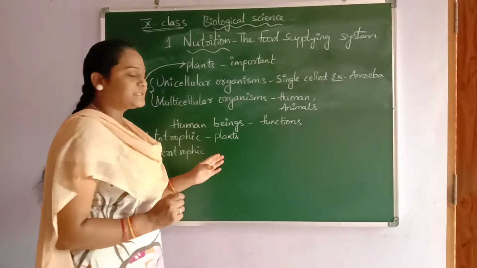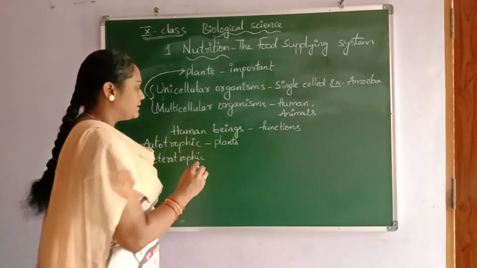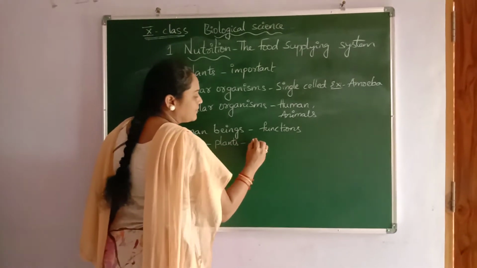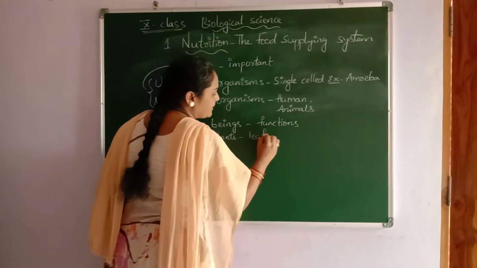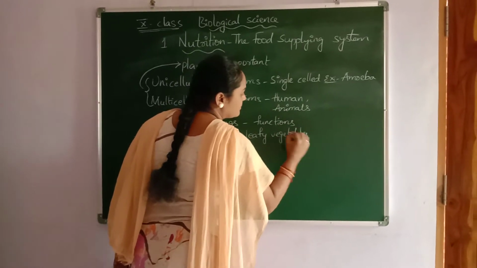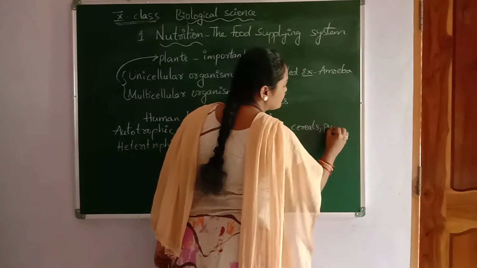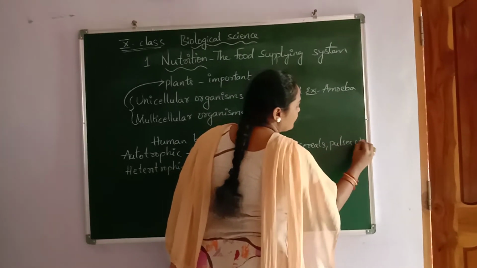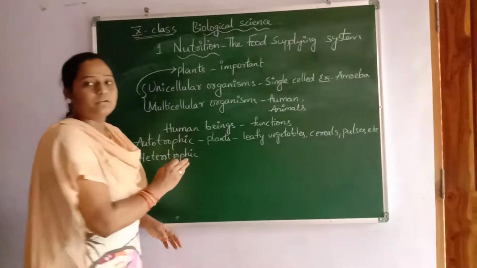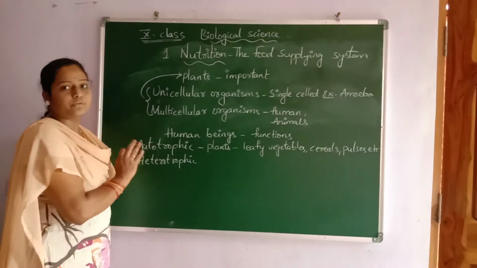And here plants give food to each and every organism. We depend on them for leafy vegetables, cereals, pulses, etc. So this is known as the autotrophic mode of nutrition.